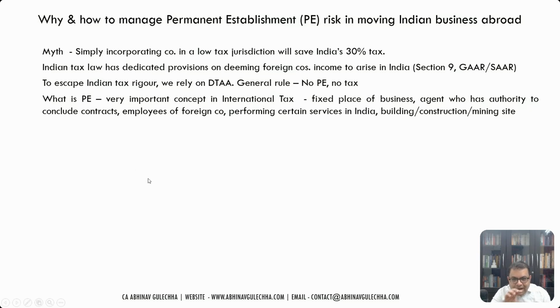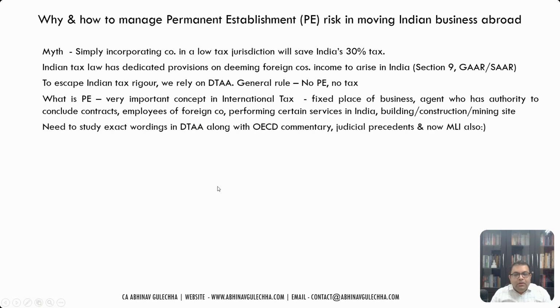That whole definition you need to see in the DTA, and the exact wordings have to be seen. If those wordings are not clear, we rely on the OECD commentary, which is available. And then there are judicial precedents. For that particular article of that country's DTA with India, there are specific judicial precedents that need to be checked.